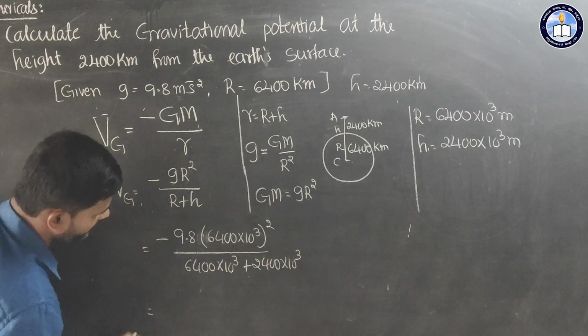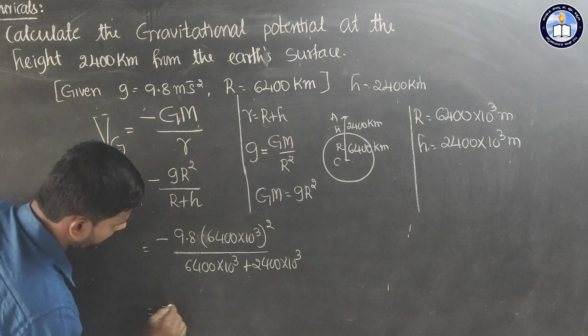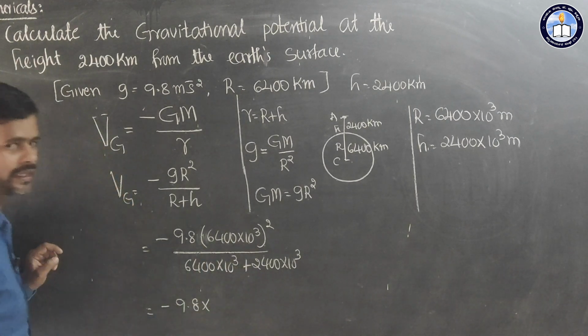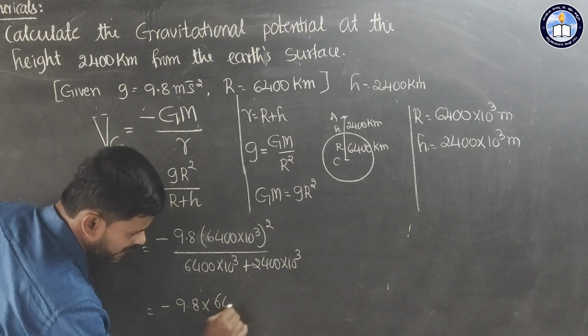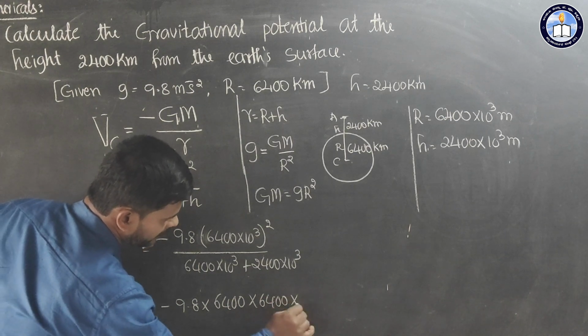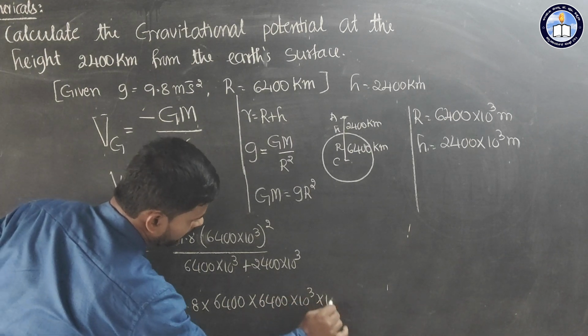Now we can simplify. So here minus 9.8, and this 6400 into 10 to the power 3 whole square, you can write 6400 into 6400 into 10 to the power 3 into 10 to the power 3.